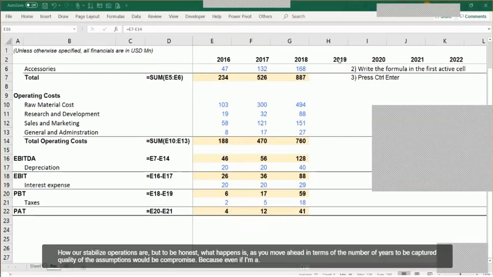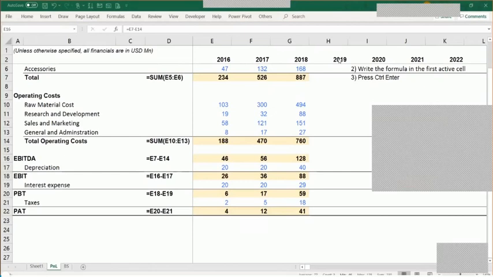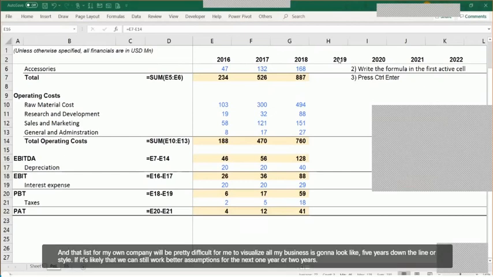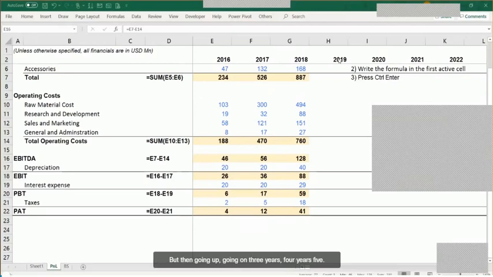But to be honest, as you move ahead in terms of more years to be captured, the quality of the assumptions would be compromised, because even if I am working on a model for my own company, it would be pretty difficult for me to visualize how my business is going to look like 5 years or 10 years down the line. We can still work out better assumptions for the next 1 year or 2 years, but going beyond 3 years, 4 years, 5 years would typically be a compromise with the quality of inputs and assumptions that we take for the model.